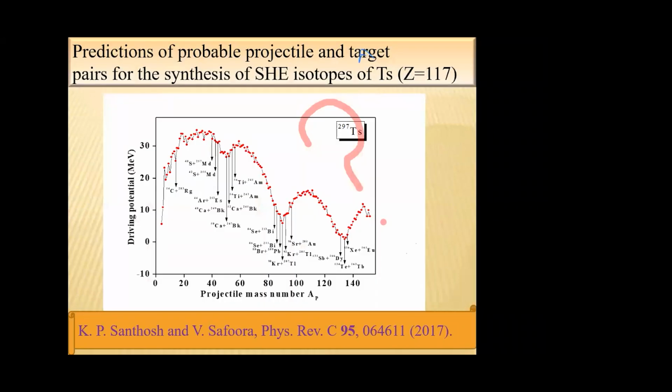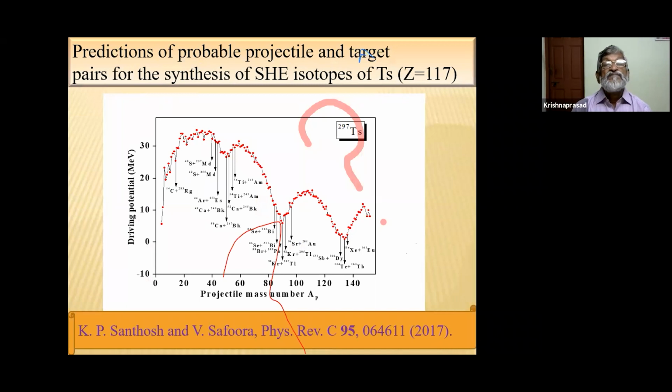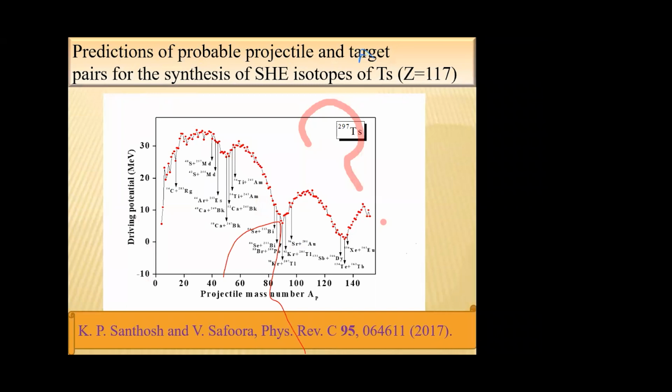Now we consider projectile target pairs for the synthesis of the superheavy element with Z equal to 117. As earlier, we have plotted the cold reaction valley plot for this isotope. Here also we can see three valleys. One is around 48 calcium, another is around 208 Pb, and the last one is around 132 tin.